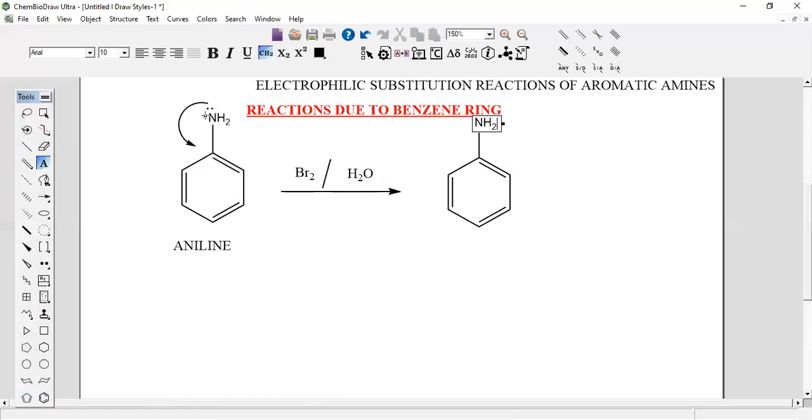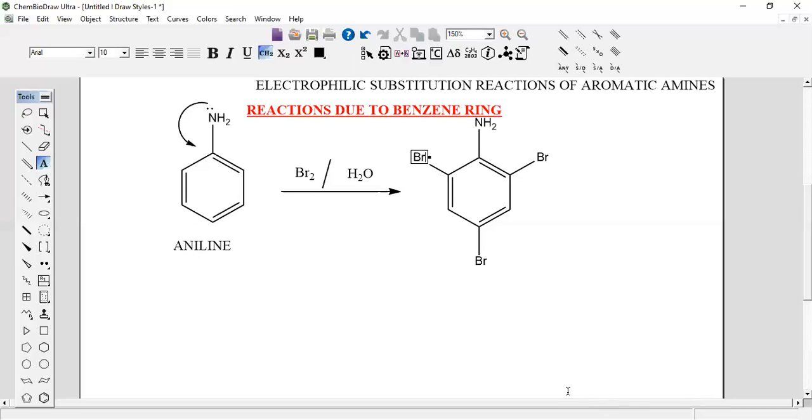But because aniline is a highly activating group, the three positions, this is the ortho position, this is the para position, again this is the ortho position, and here the bromine is substituted like this. Can anybody tell me what may be the name of this compound? This is aniline. Then how to write the name of this compound?